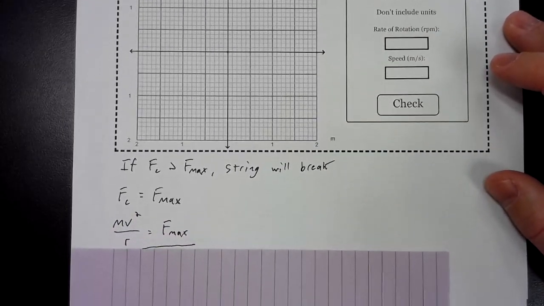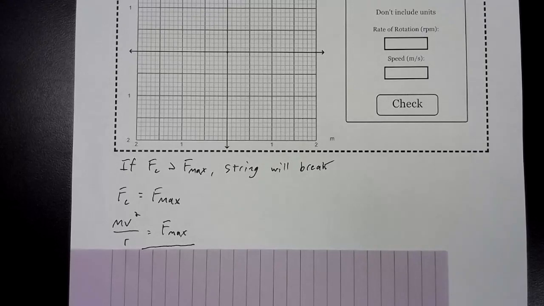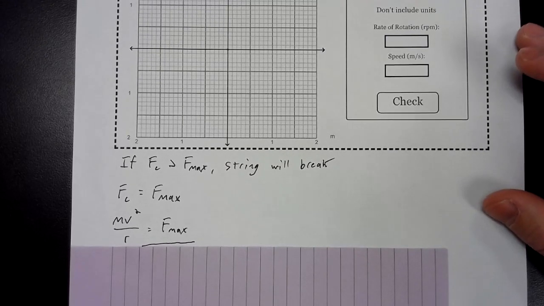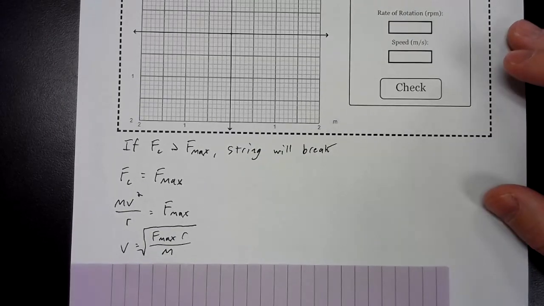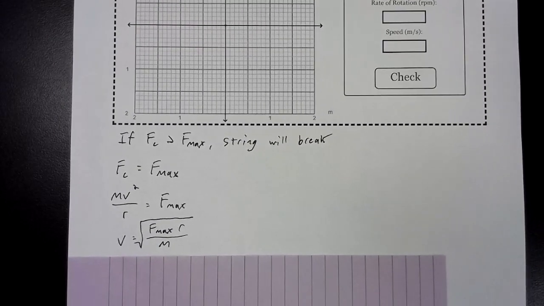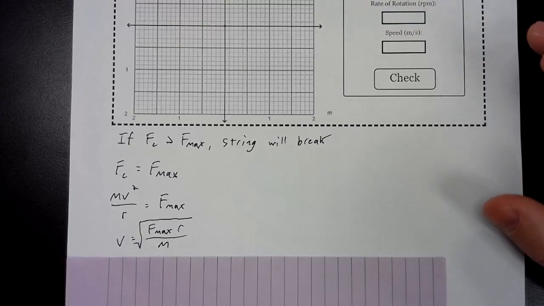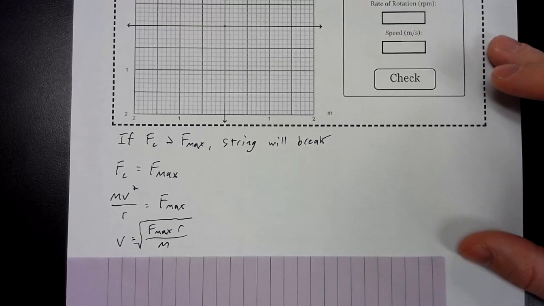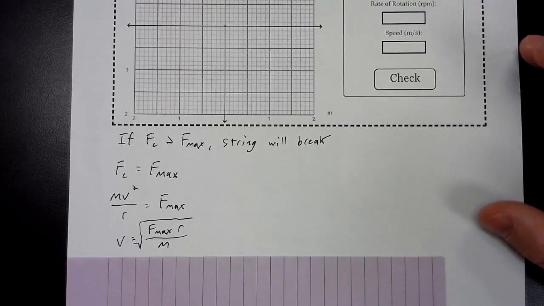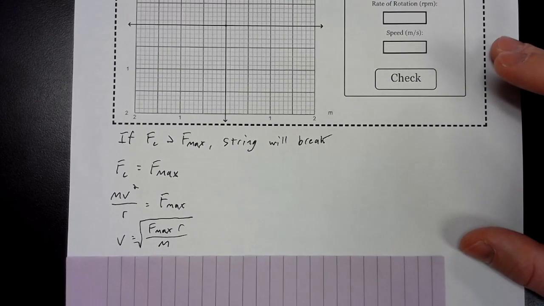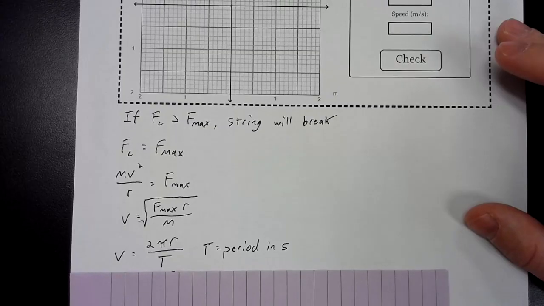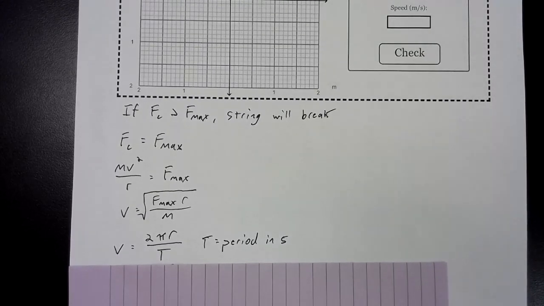So then plug in for that centripetal force, mv squared over r. Breaking strength is given to you in the problem. Rearrange for the velocity, and that's the expression we can use for that. So that'll tell us how fast we can be going, but we want this as a rate of rotation in RPM, revolutions per minute. So one way to think about it is to do this.